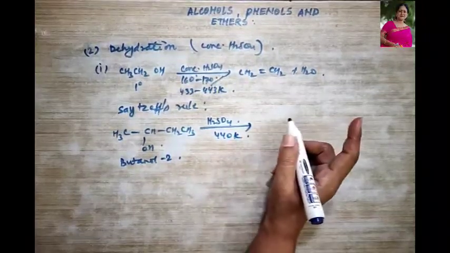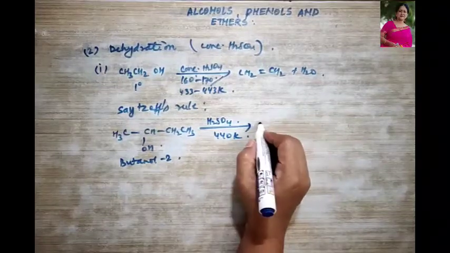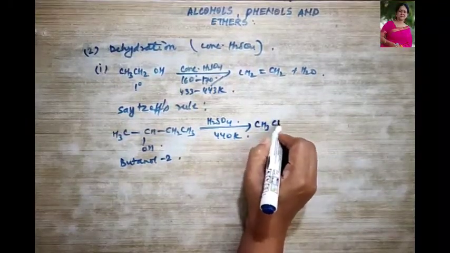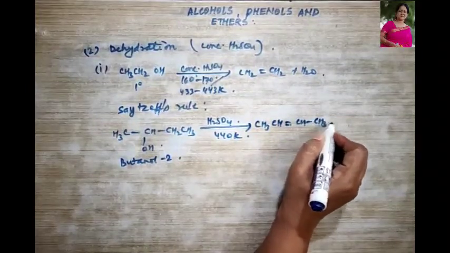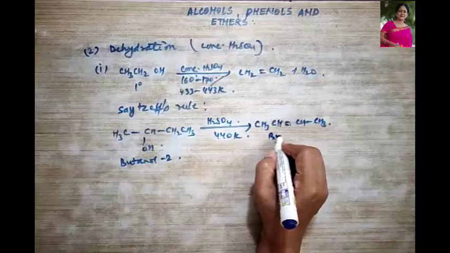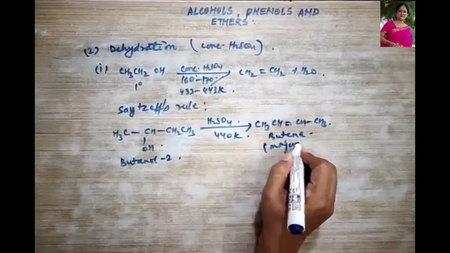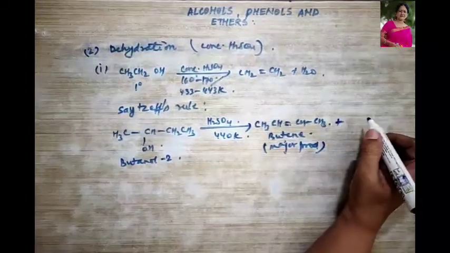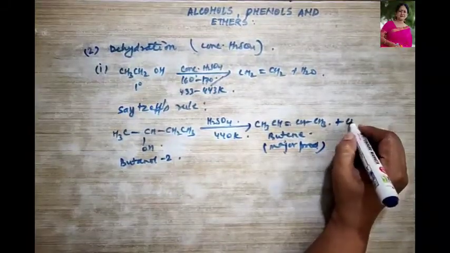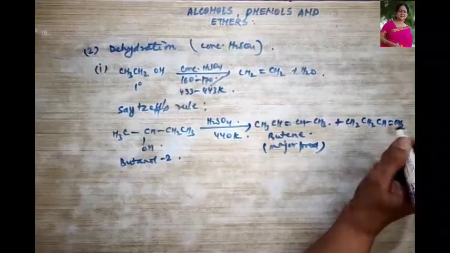It is going to give us an alkene, which is your major product, that is CH3CH=CHCH3, right? This is your butene, which is your major product, plus a minor product of CH2=CHCH2CH3.